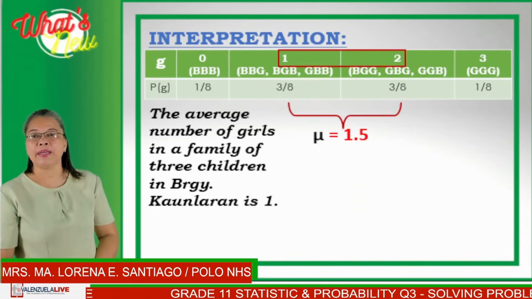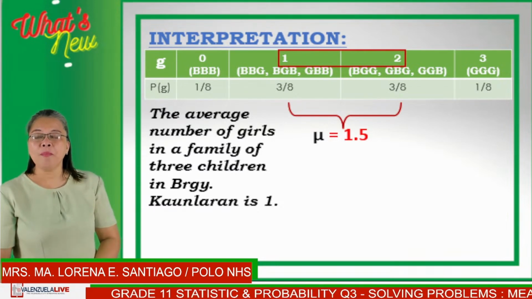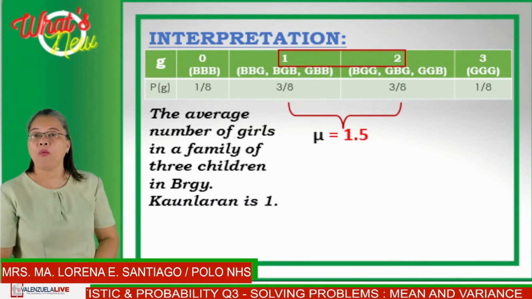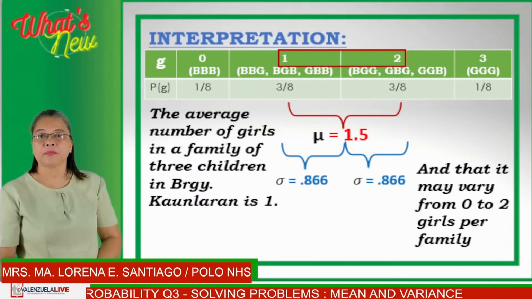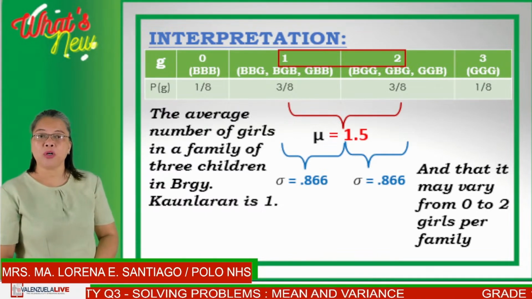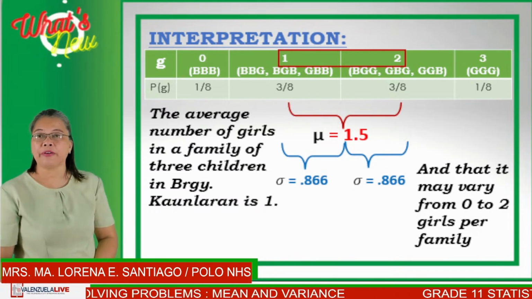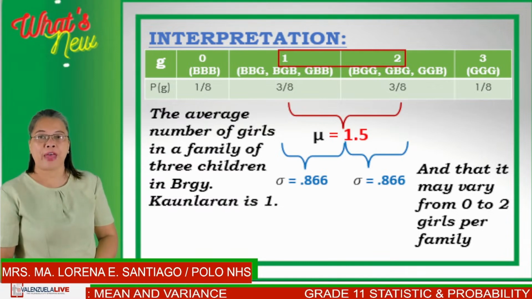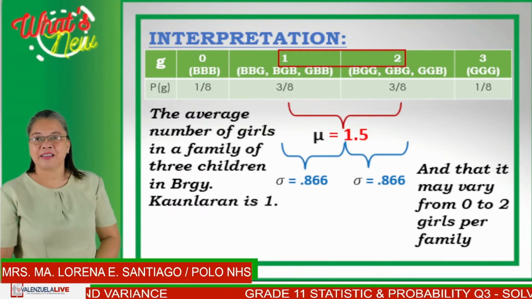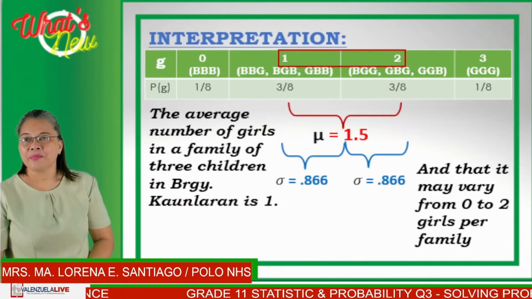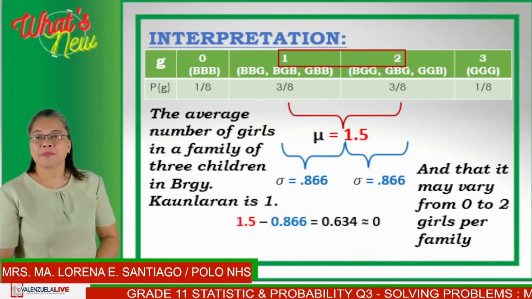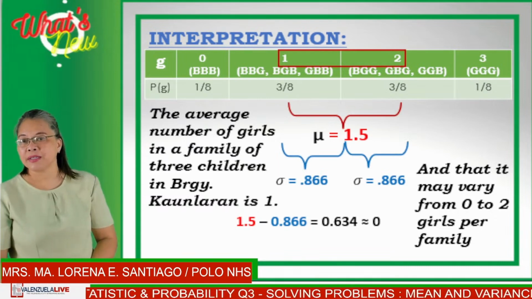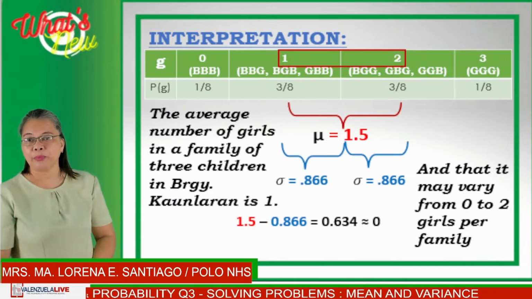This would imply that the number of girls in a family of 3 children can at least be 1. And that it may vary from 0, meaning there is no girl in the family, or there will be 2 girls per family. So, 1.5 minus 0.866 is equal to 0.634.